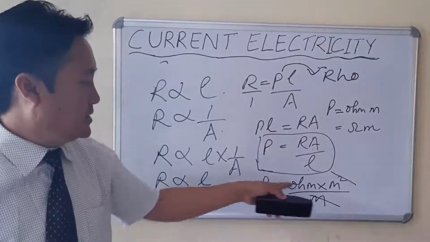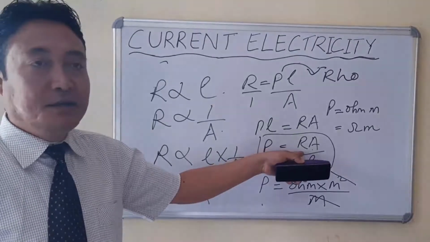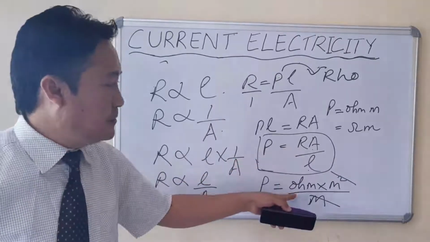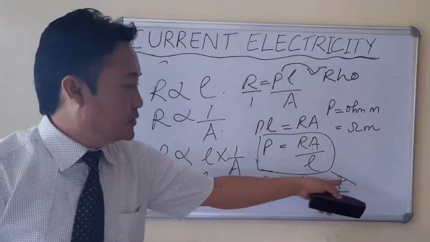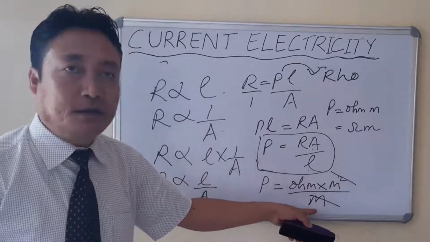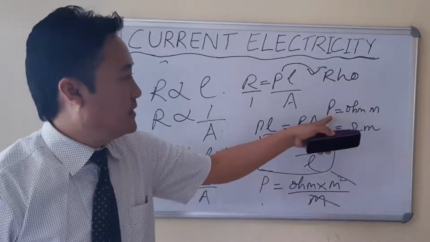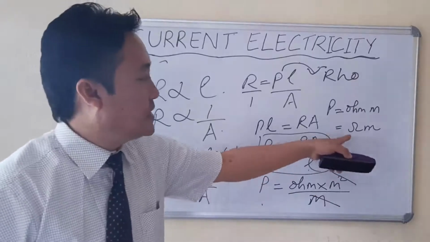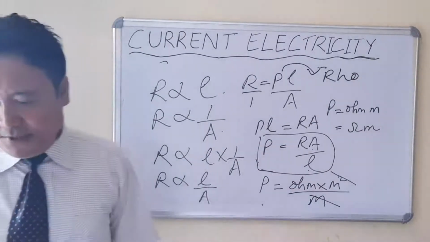So how are we getting it? By replacing the values of resistance, length and area. SI unit of resistance is ohm, SI unit of area is meter square, SI unit of length is meter. So one meter and the other meter in the denominator cancel. What will remain? Ohm meter will remain. Therefore the SI unit of resistivity is ohm meter. So this is the unit of resistivity.